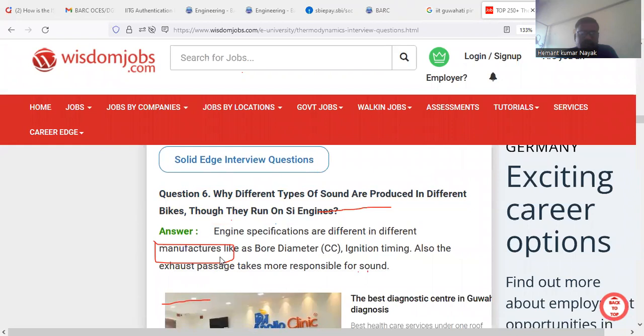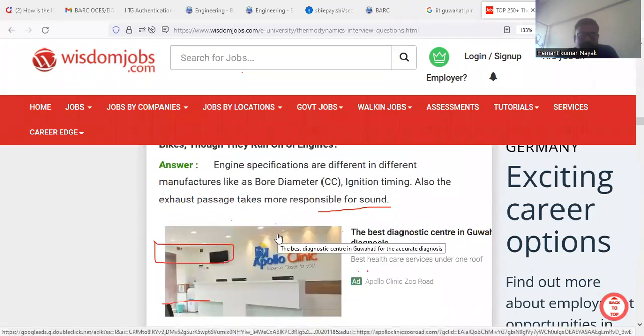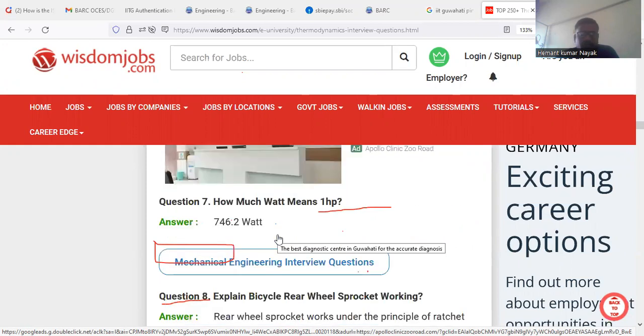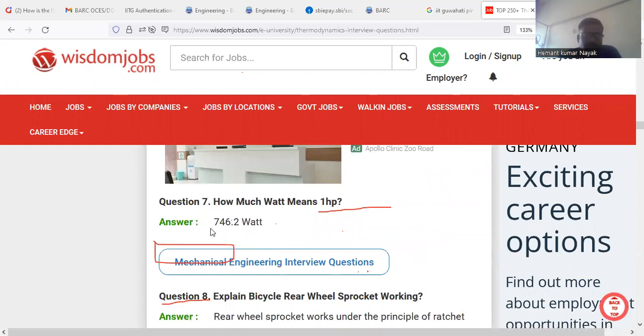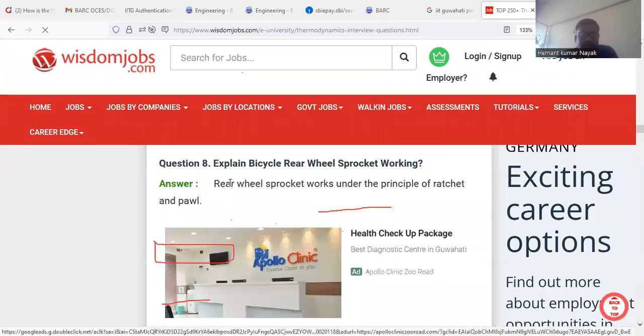Next question is, why are different types of sound produced in different bikes? So they run on internal combustion engines. Engine specifications are different in different manufacturers, like bore diameter, cc, and ignition timing, and the exhaust passage is also largely responsible for sound. How many watts means 1 horsepower? So it is an equation: 1 HP is equal to 746 watts. And explain the rear wheel sprocket working. The rear wheel sprocket works under the principle of ratchet and pawl.